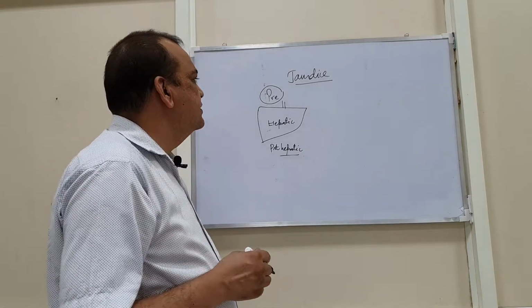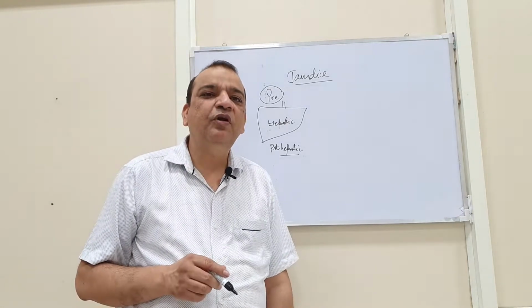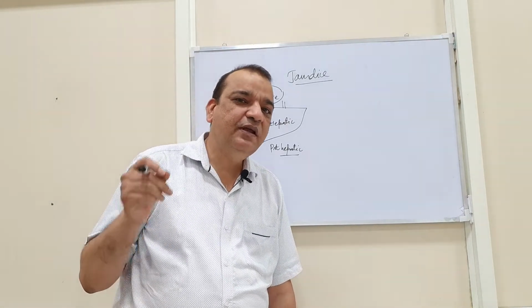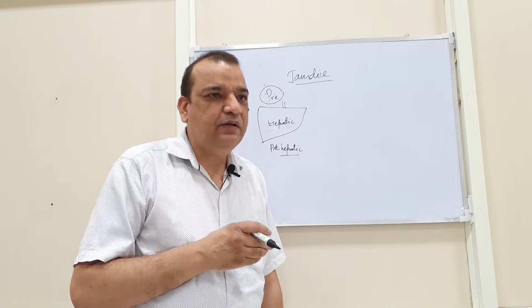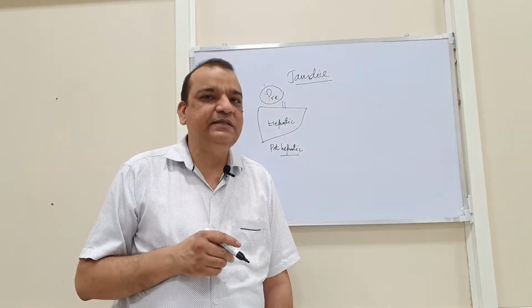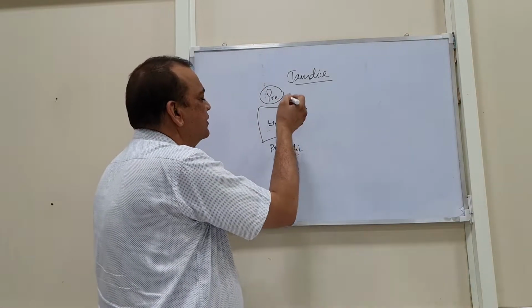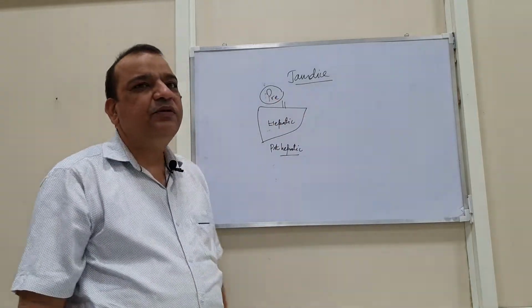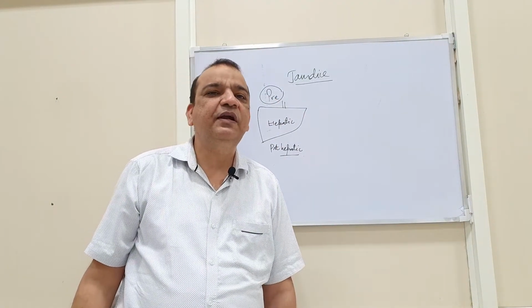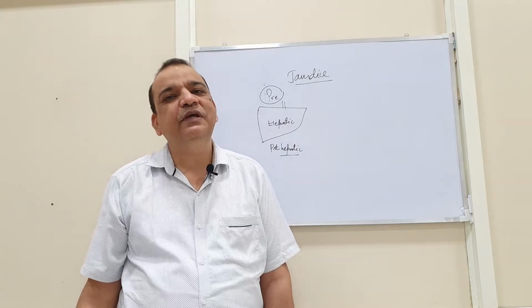So the conditions of the excessive hemolysis, hemolysis means the destruction of the red blood cells. So all causes that may lead to the excessive destruction of the red blood cells may lead to the formation of the excessive bilirubin.